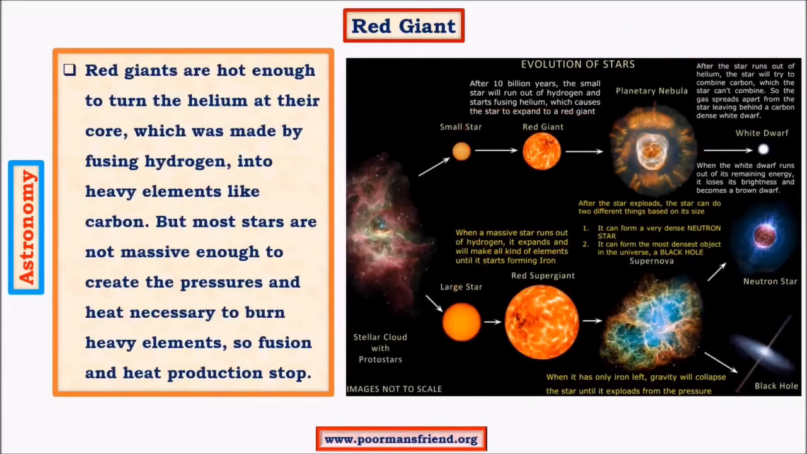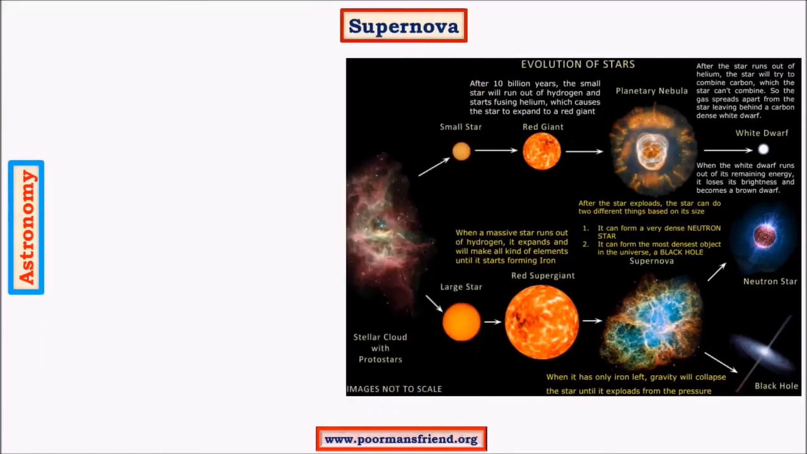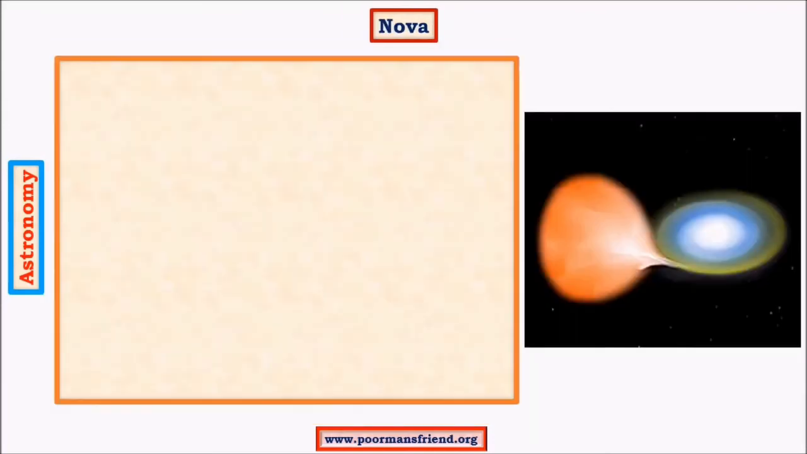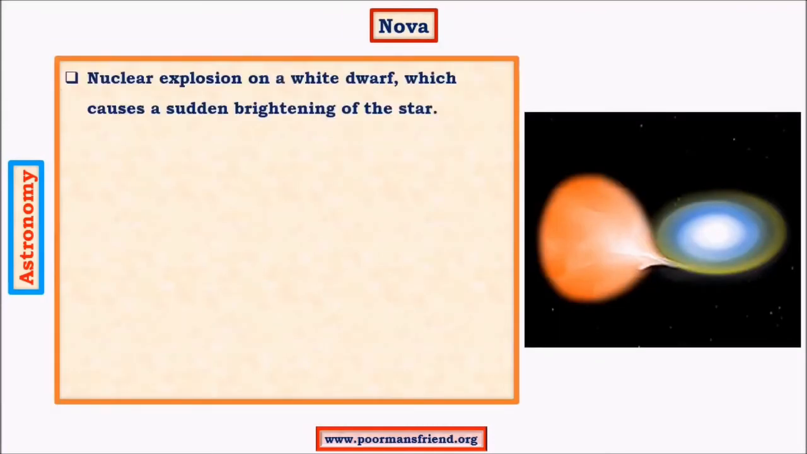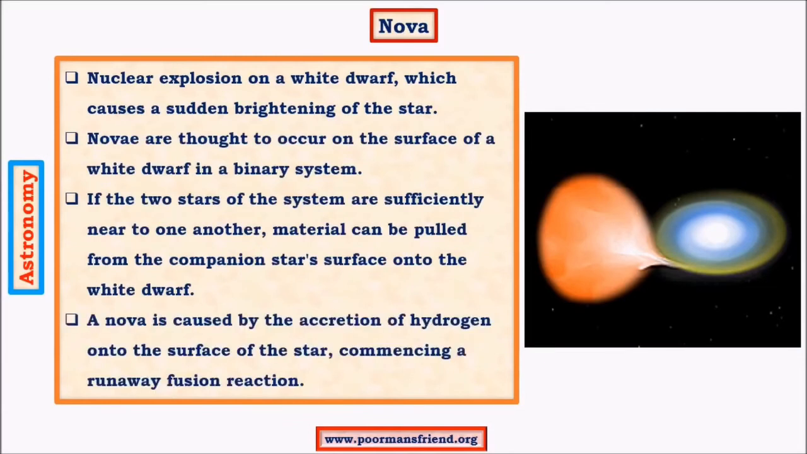So we have talked about the red giant stage. Then we see there is a planetary nebula from a small star, and then there is an event called supernova, in the case of a big star. You can study these points. And then nova is another important event. So this is the second way in which a super red giant gets converted into a supernova.